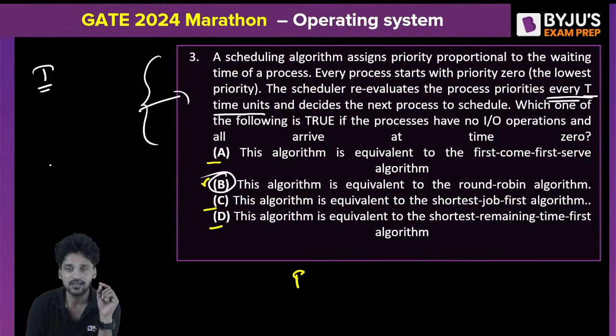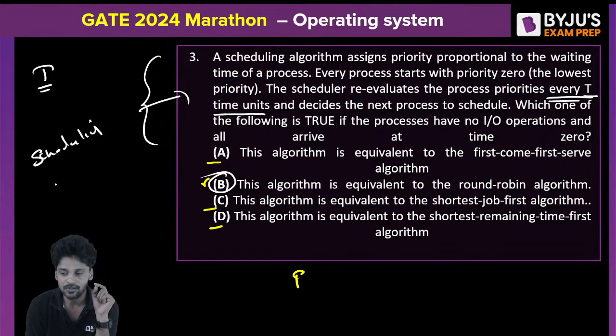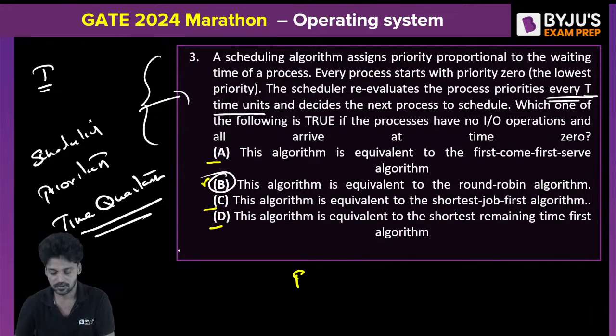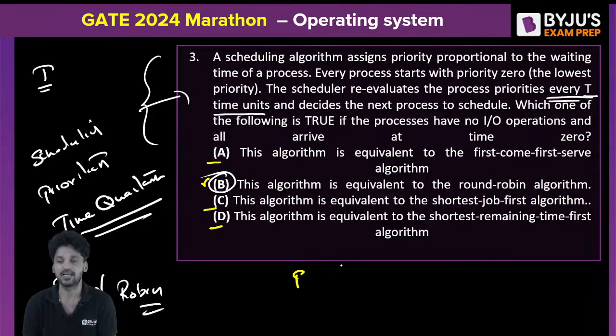Whenever you see a scheduling algorithm that uses priorities based on time quantum, it is nothing but a round robin scheduling algorithm.